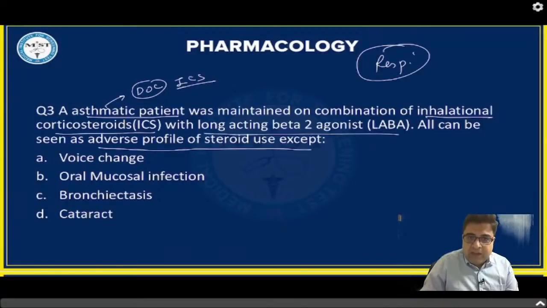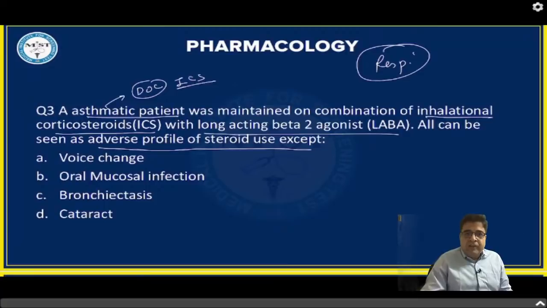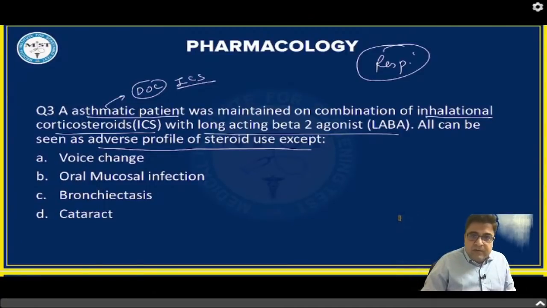When you started this combination in this patient, all can be seen as an adverse profile of steroid use except. So you have to find out which side effects can occur whenever you give steroids by inhalational route, which we call inhalational corticosteroids. This question is based on side effects of steroids. Why am I putting this question? Because in the last 1 or 2 years, they have asked about the side effects of beta-2 agonists.